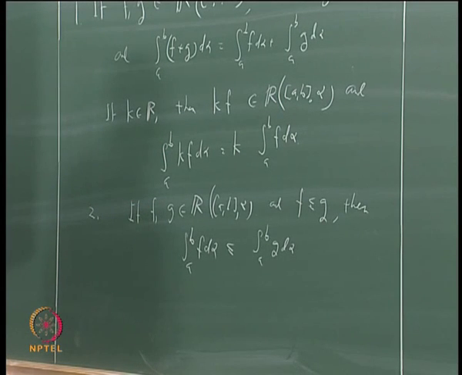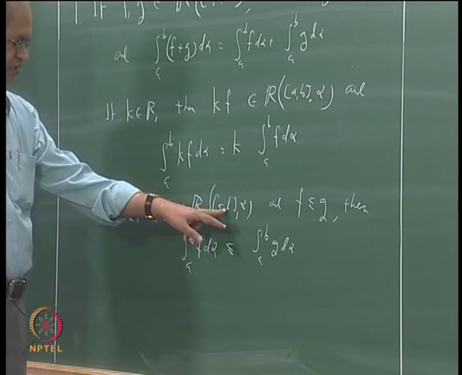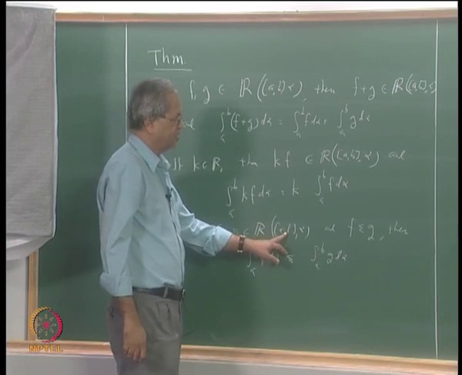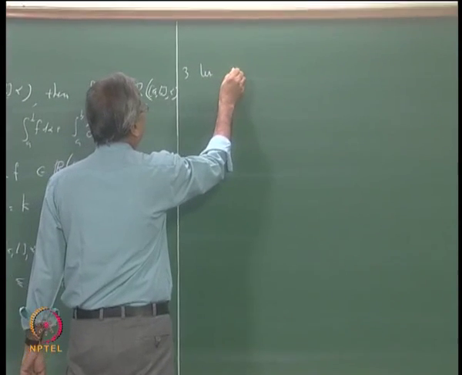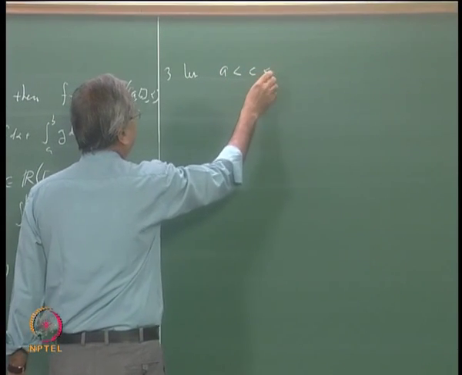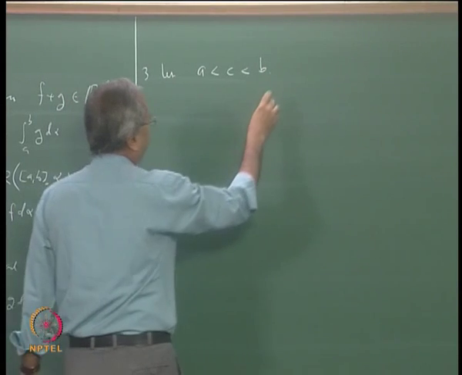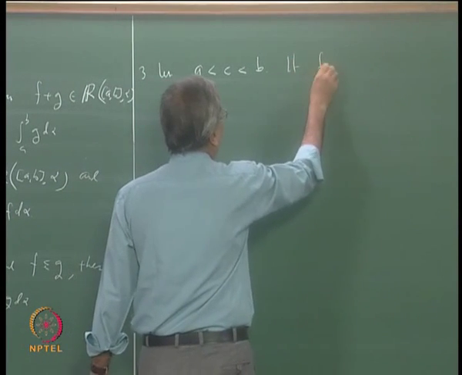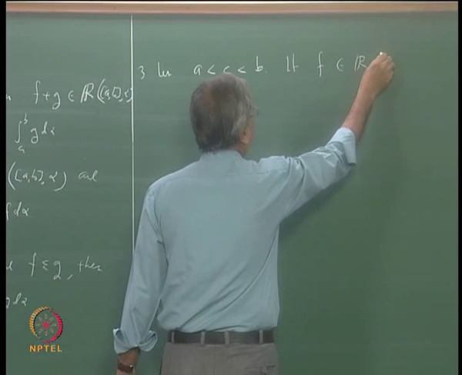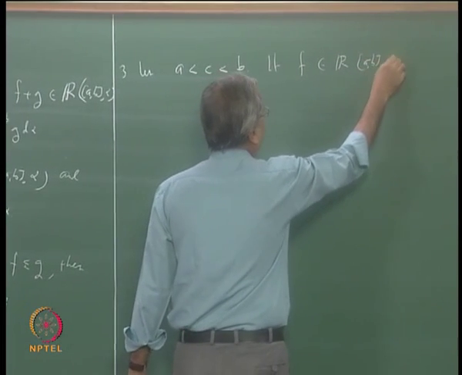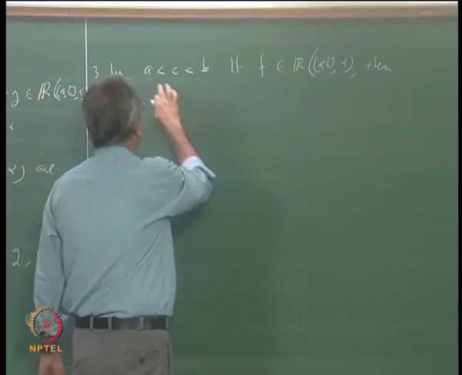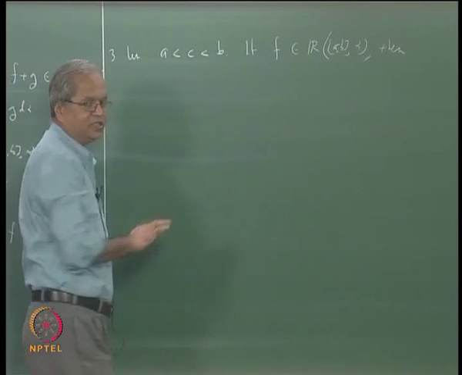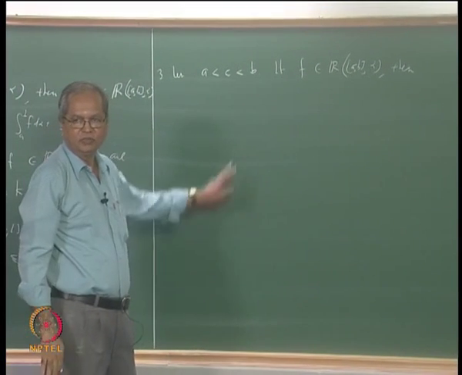Another thing, which is again a very well known property of integrals, is that if you take some point in the interval, suppose I call that point c. Let us take a less than c less than b, and then if f is integrable over [a, b], that is if f belongs to R of alpha on [a, b], then f is also integrable over [a, c], it is also integrable over [c, b], and the corresponding integrals, their sum is the same as the integral over [a, b].